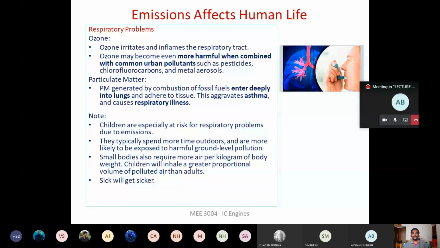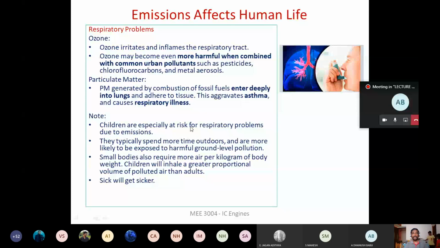Okay. And the particulate matter that is emitted from the engine also causes respiratory problems, right? So this is going to enter into the lungs, and it will stick to the tissues of the lungs, right? So thereby the function of the lungs is going to come down, and this will lead to problems like asthma and other respiratory illness.